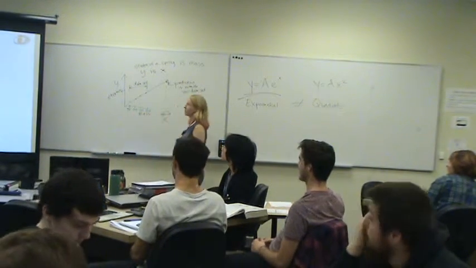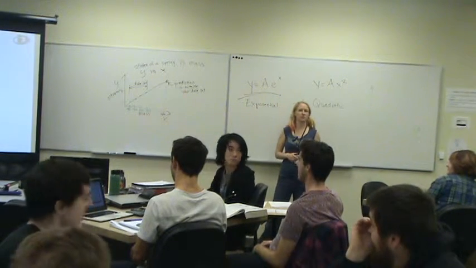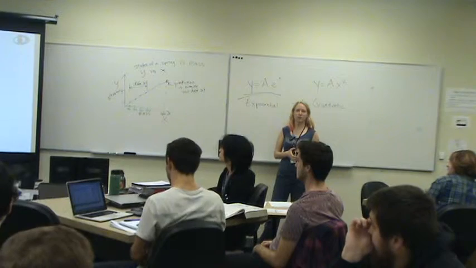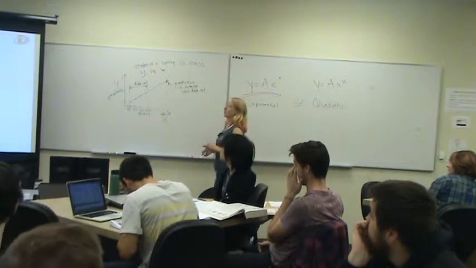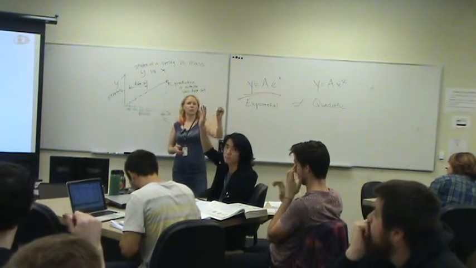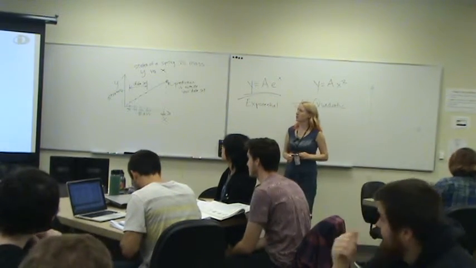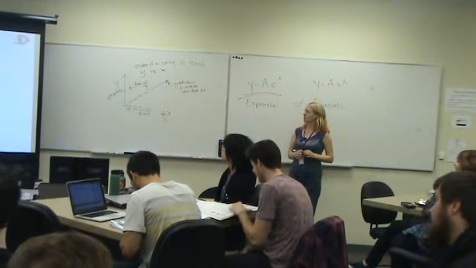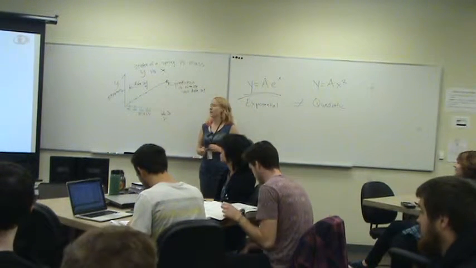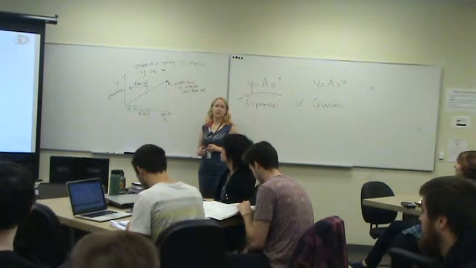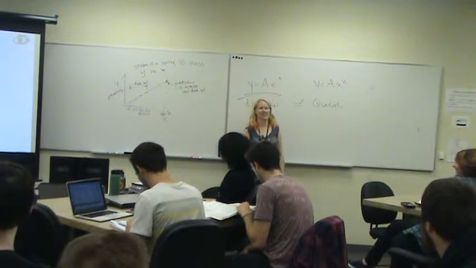Okay, zero acceleration. Who thinks that at point A there is zero acceleration? Who thinks at point B there's zero acceleration? Who thinks at point C there's zero acceleration? 1, 2, 3, 4, 5 groups. Who thinks that at point E there's zero acceleration? Who thinks points A and C have zero acceleration? And who thinks points A, C, and E have zero acceleration? Okay, one group abstained. That's fine.